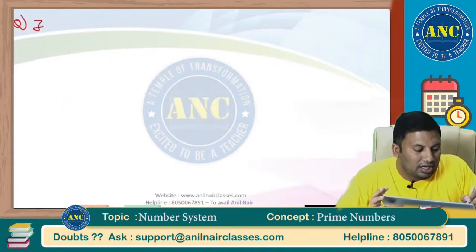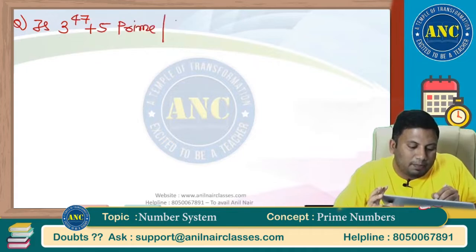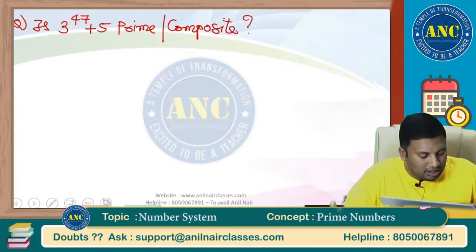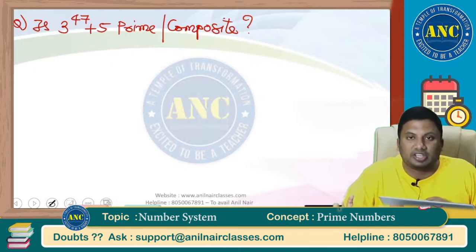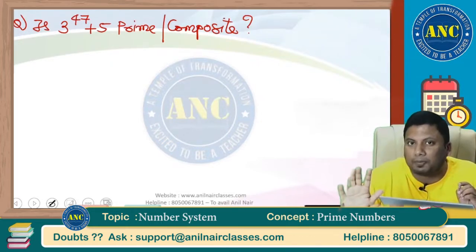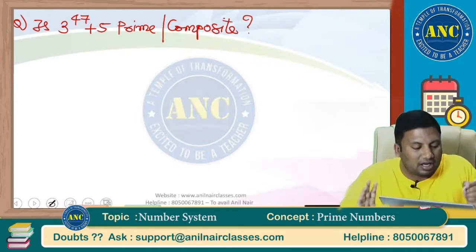First question is 3 power 47. A variety of questions we will discuss. Is 3 power 47 plus 5 prime or composite? Easy question. Rule number 1: except for 2, all the other prime numbers are odd numbers. Am I right? Use the concept of even or odd.